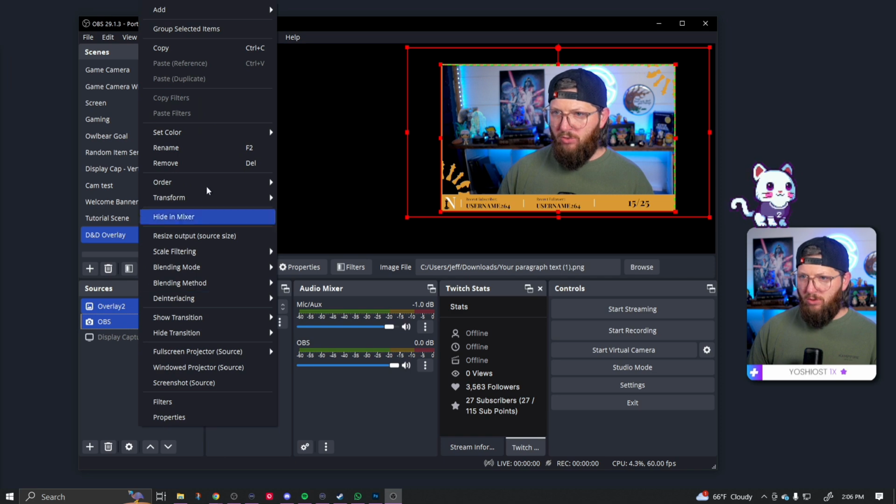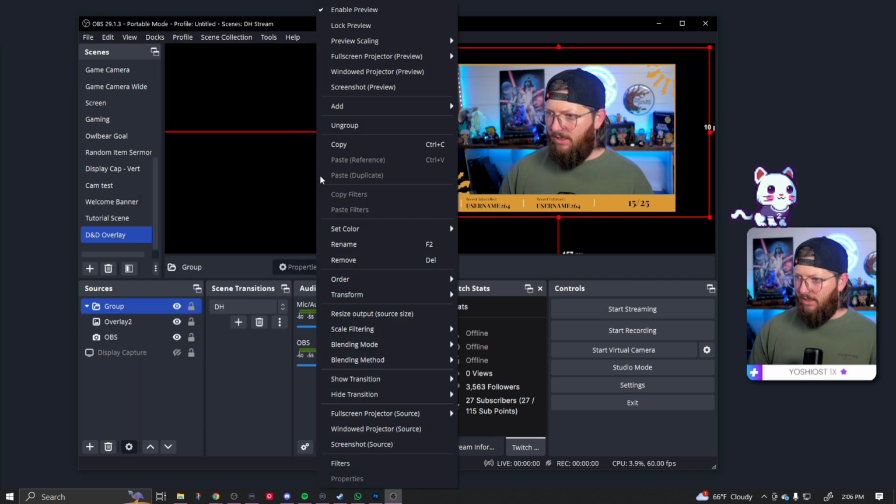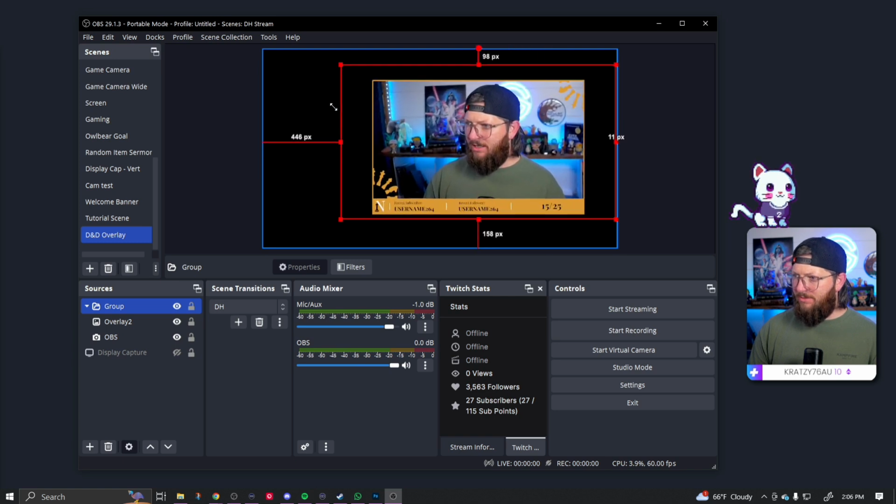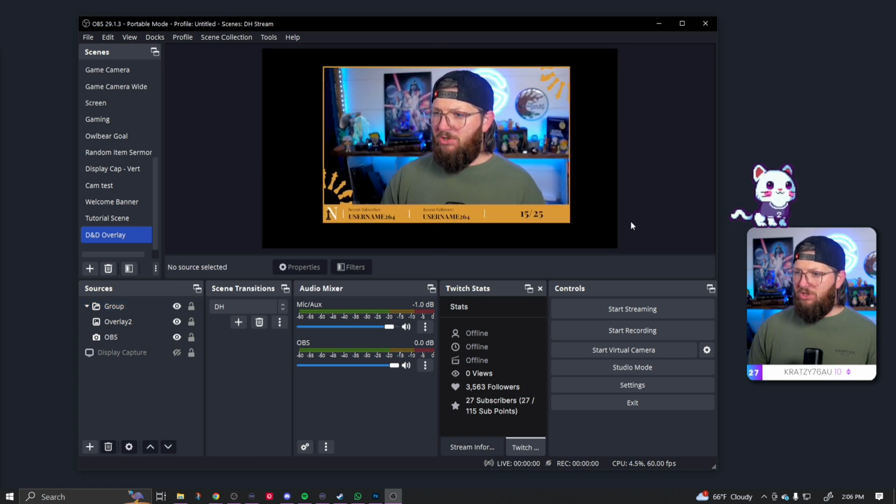We could group these together just like this. And let me go to my preview scaling, go back to scale to window, and drag this up so you can kind of see what it looks like with my image in it. But just like that, we have a custom webcam border set up. I think it came out looking really, really good.